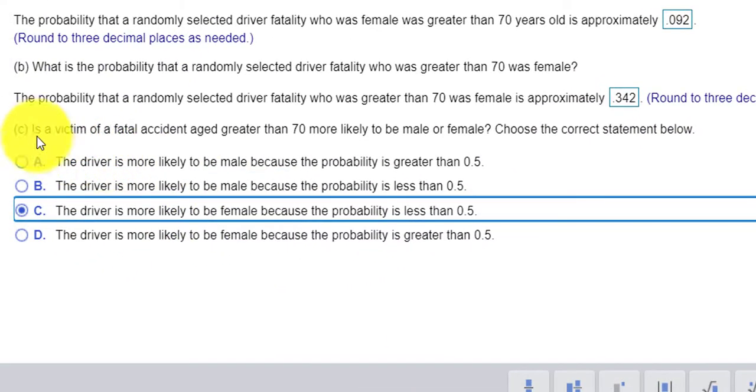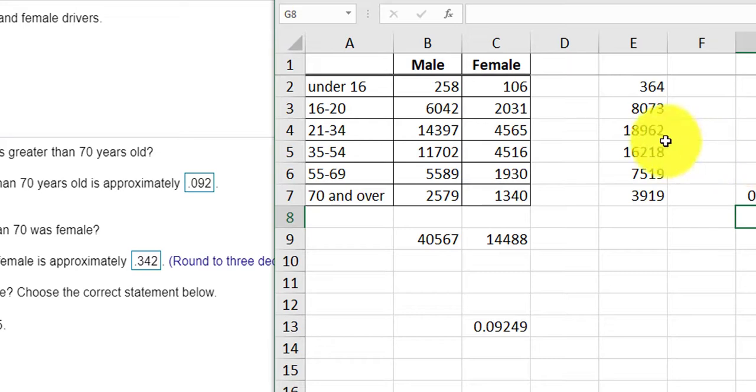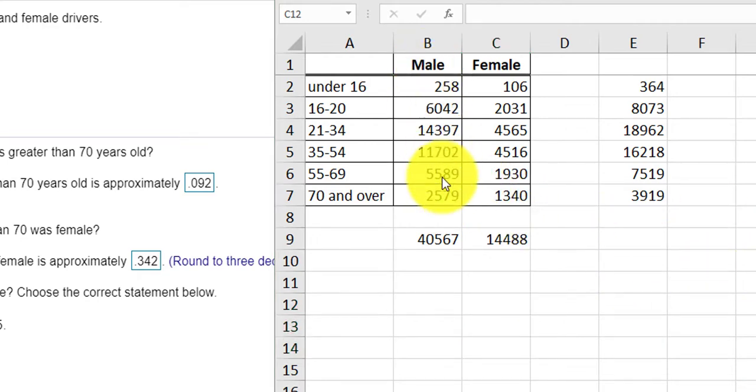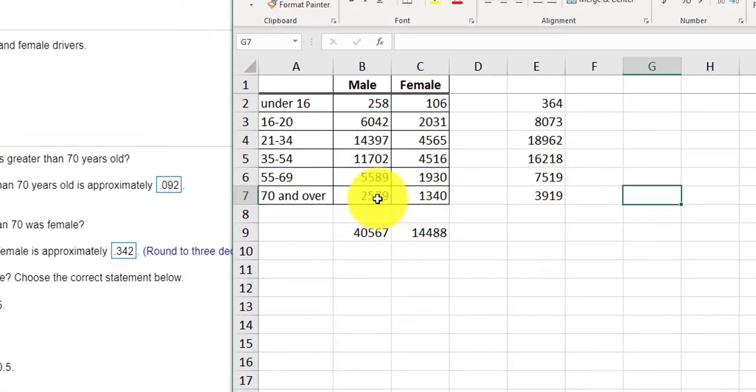And then the last part says, is a victim of a fatal accident over 70 likely to be male or female? All right, so again, let's take a look. I can delete this. Again, these were just my totals. So when I look at males 70 and over, I'm going to check out the number of drivers that were male. Out of these 3,919 people over 70, there were 2,579 men. So I press equals. That's the amount of men divided by the total population.